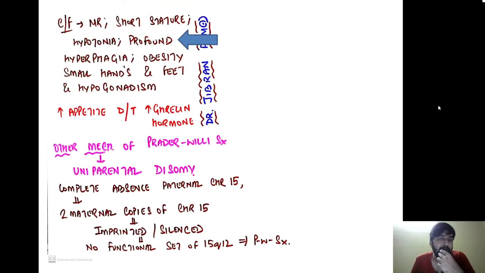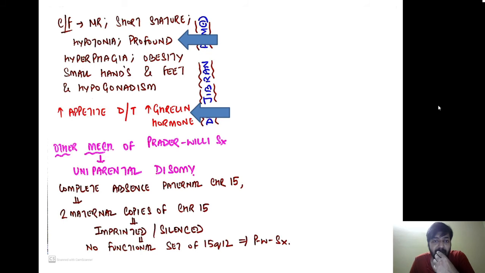Clinically, they present with mental retardation, short stature, hypotonia, profound hyperphagia, obesity, small hands and feet, and hypogonadism. They have an increased appetite because of an increased release of ghrelin hormone. Now, what is the other mechanism of Prader-Willi syndrome? Already one mechanism we read, that was paternal deletion.